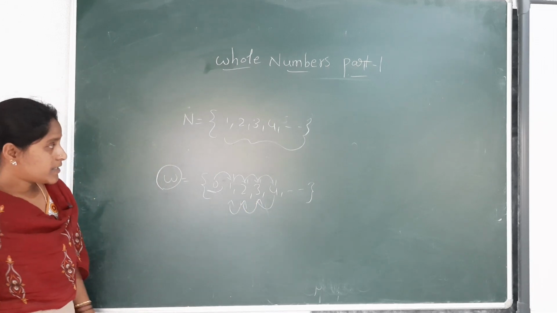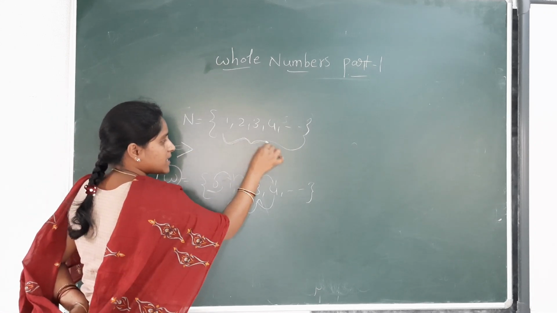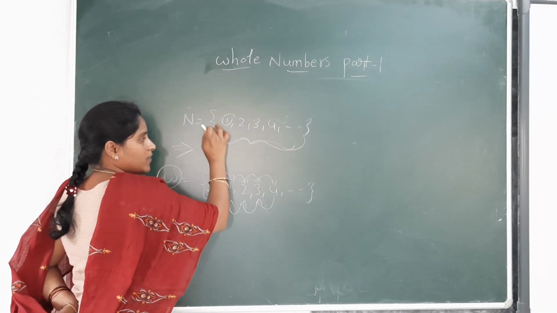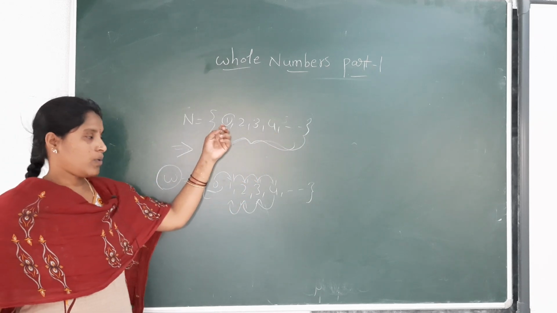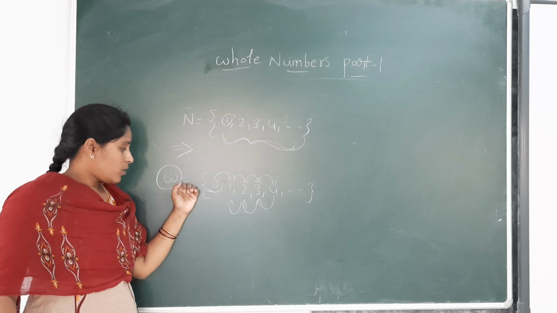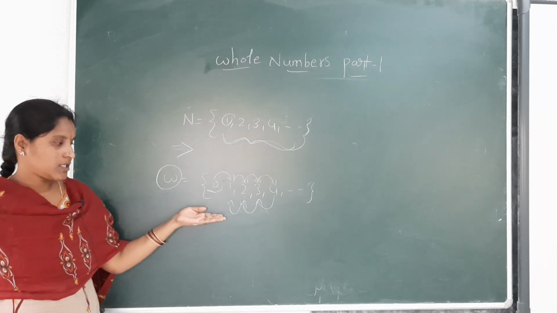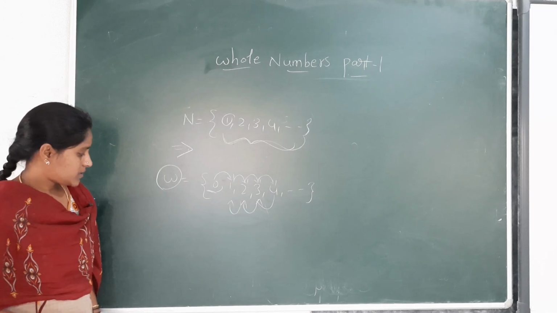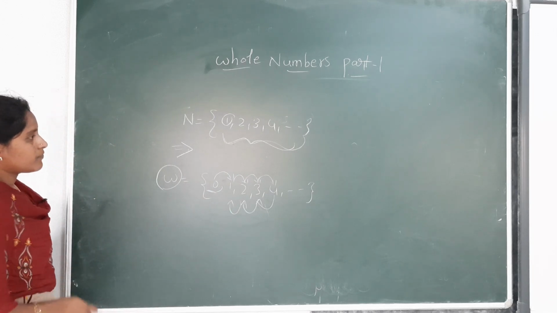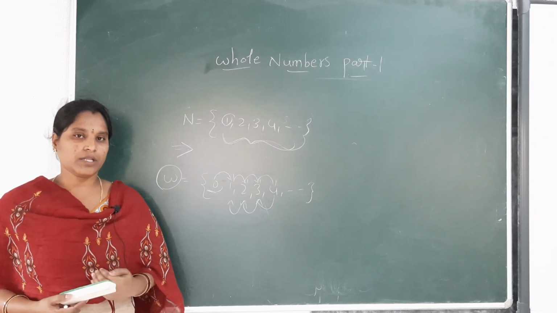Next, from the natural number set, which is the least natural number? 1. From the set of all natural numbers, the least natural number is 1. Like that, in whole numbers, which is the least whole number? 0. Next, we have to discuss how to represent whole numbers on a number line.